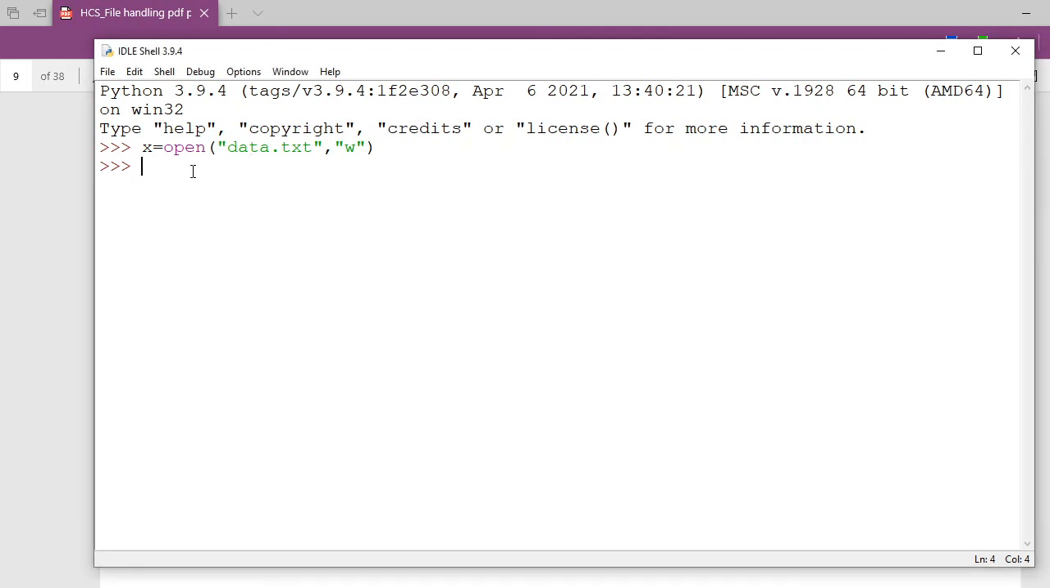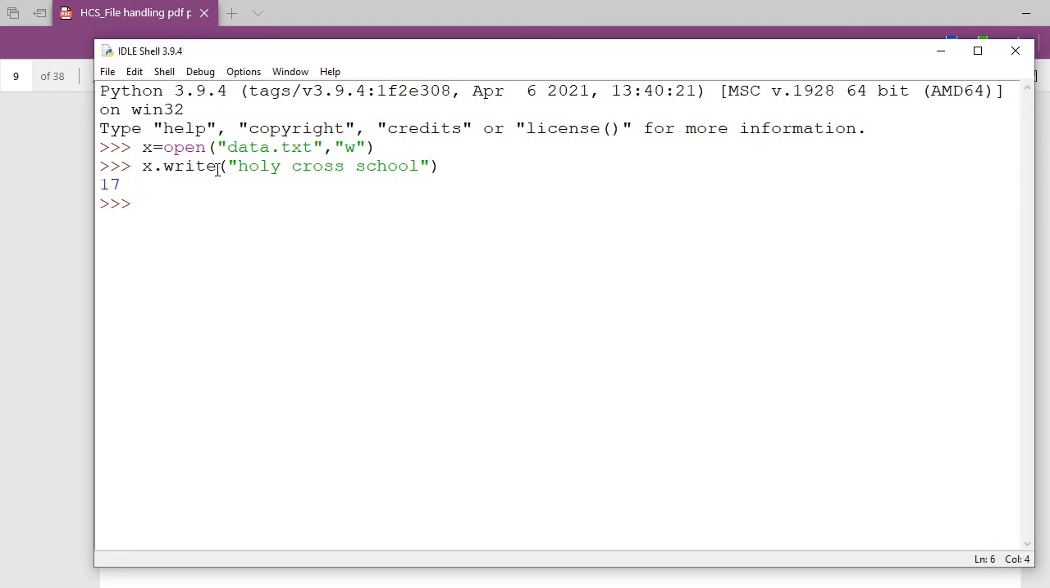So what I'm going to write here, x dot w, write. See, the write command is coming here. So I'm going in this write mode, and in this one I am going to write here. What am I going to write? I'm writing here Holy Cross School, and I am not giving \n.